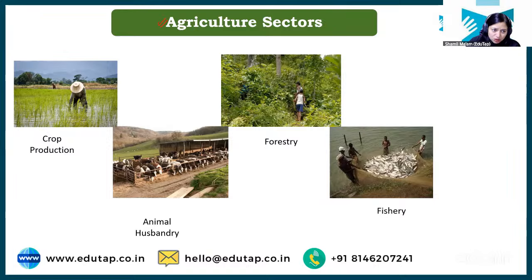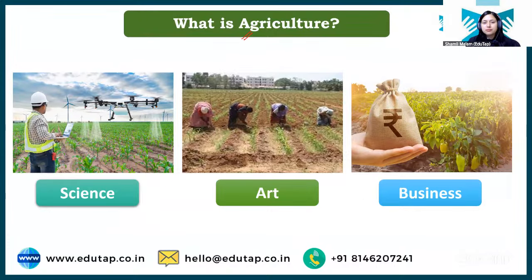ठीक है? So I hope it is clear कि agriculture में सिर्फ crop production नहीं होता है. It also consists of animal husbandry, forestry and fisheries, right? Now, what is the literal definition of agriculture? Coming to कि agriculture की जो actual definition है वो क्या है, right? So students, agriculture is considered as science, art and business of growing crop and rearing livestock. Okay, so this is just a basic, simple definition of agriculture. Agriculture is what? It is science, art, and business of growing crop and rearing livestock, right?